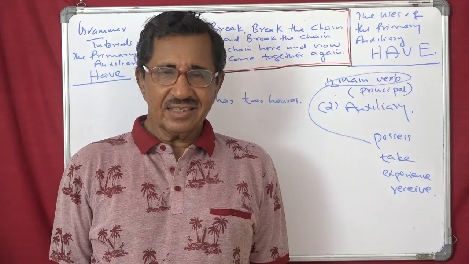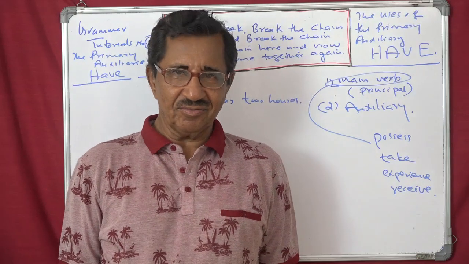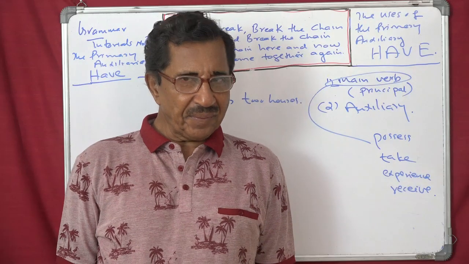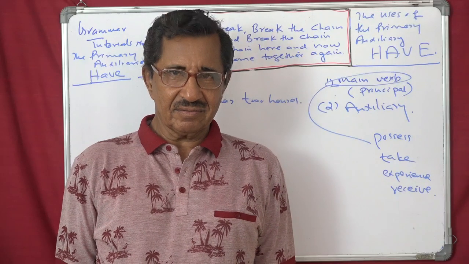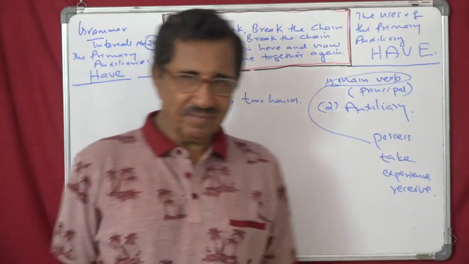What do you have? Have you got a handkerchief? Yes, I have a handkerchief. Possess. So, I have many books. I have 5 pens. I have a red pen and a blue pen. Like that, possess. And the next meaning is take.